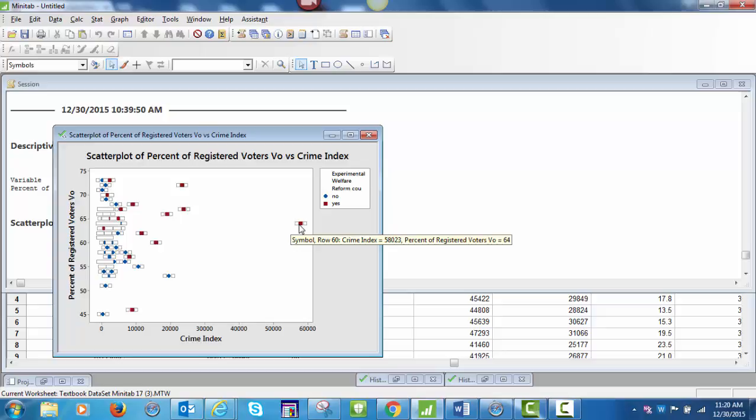Notice that Mecklenburg did participate in the experimental welfare initiative. Notice this county is unusual because its crime index is very high. However, the percent of registered voters is not unusual. I can double check to see if crime index was entered incorrectly. I can also look at other variables in the data set to see if those could help me explain the high crime index for Mecklenburg.